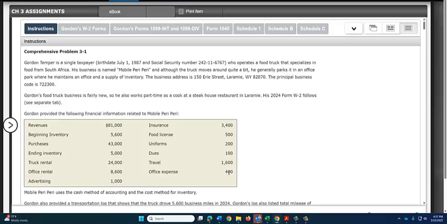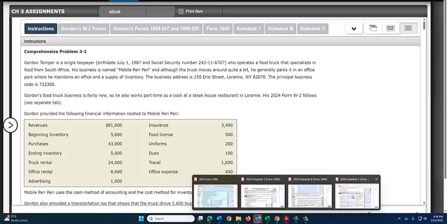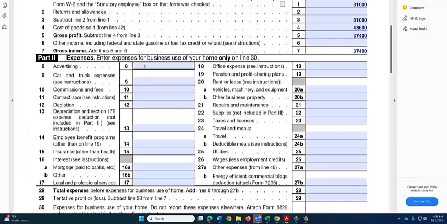So for now, we'll go ahead and put in everything except the travel. We're going to have to check out that travel expense and make sure that it all qualifies as business expenses. But in the meantime, we'll go ahead and get the other figures in. There was $1,000 in advertising. The insurance was $3,400. The office expense was $400.